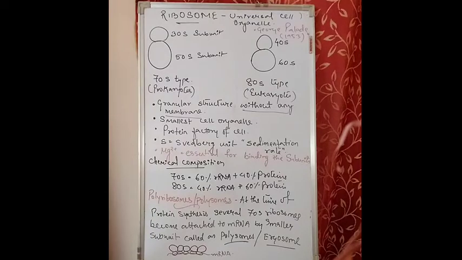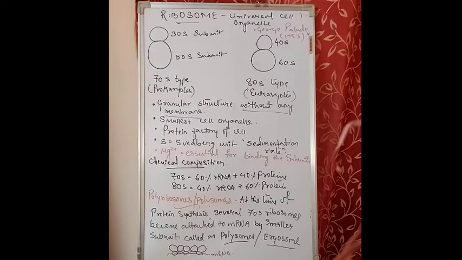Now these ribosomes are granular structures. They appear as granules, hence they are granular structures, and were first observed by George Palade in the year 1953. Except in the case of RBC, they appear in all types of mammalian cells. They are absent in RBC, and other than RBC they are present in all types of cells.